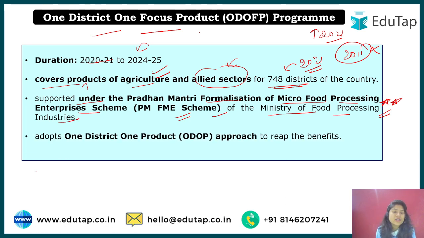The next point is that it adopts the One District, One Product approach. It is the same thing, just one word has been added, focus, because we are talking specifically about agriculture here. But the approach is the same: to promote the one product that a district is famous for. So now two schemes are complete.